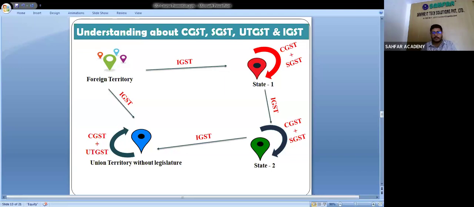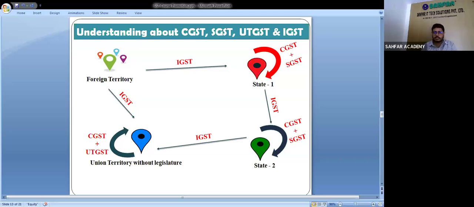If within West Bengal we transfer these goods or services, then CGST and SGST are applicable. But if from state 1, West Bengal, to state 2, Jharkhand or any other state of the country, then IGST is applicable.